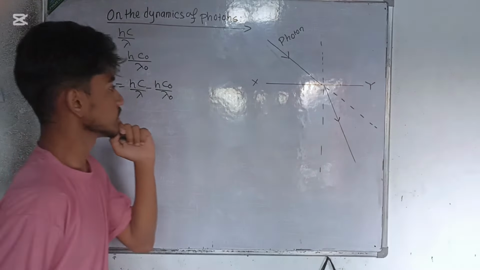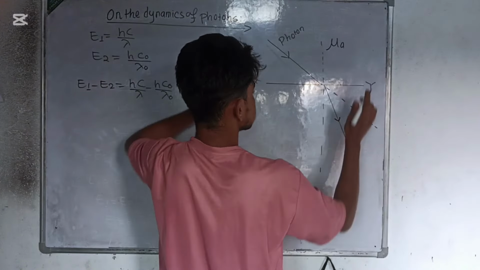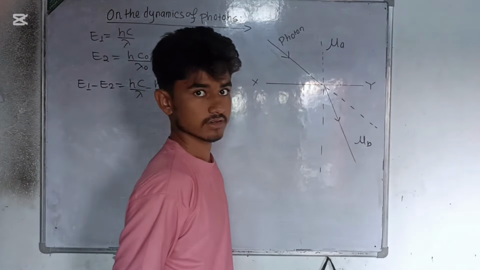Let us assume mu A is the refractive index of this medium and mu B is the refractive index of this medium.